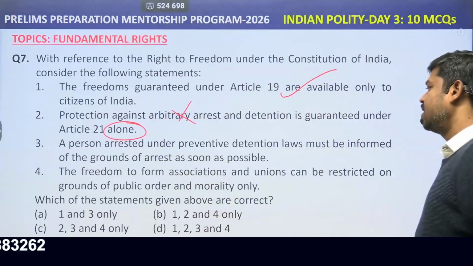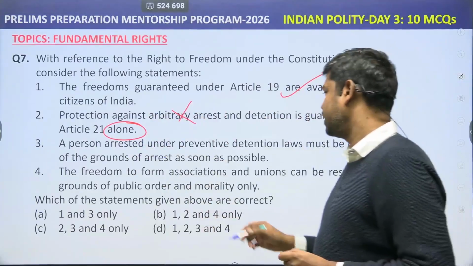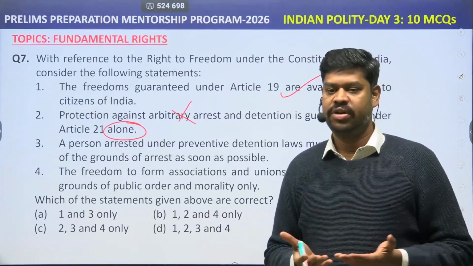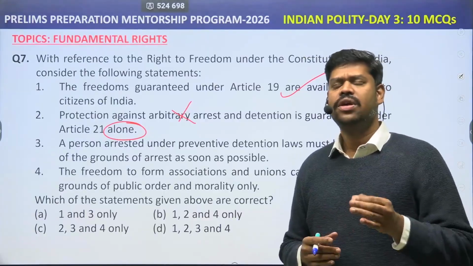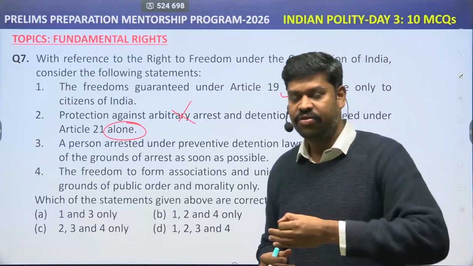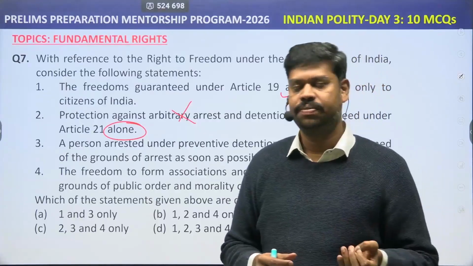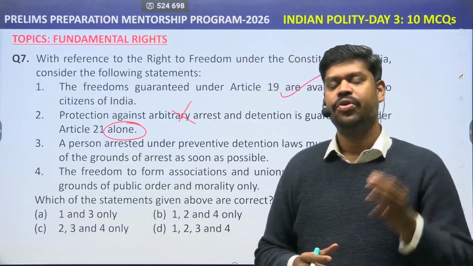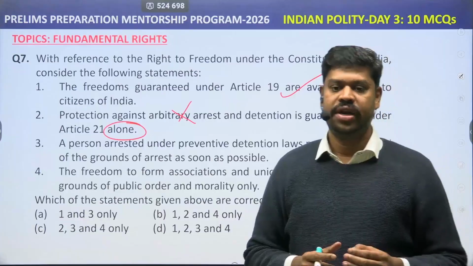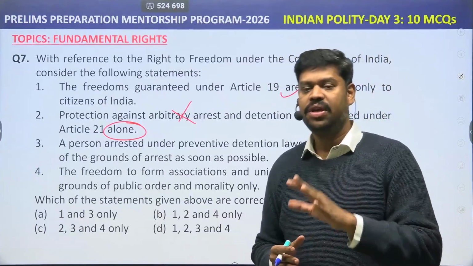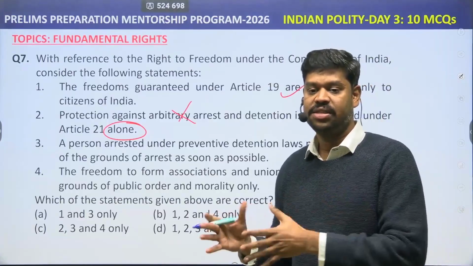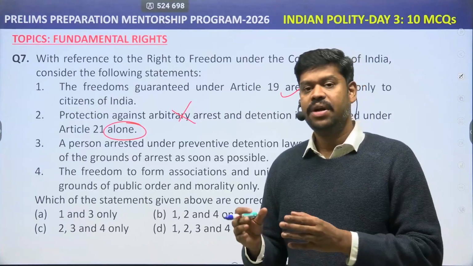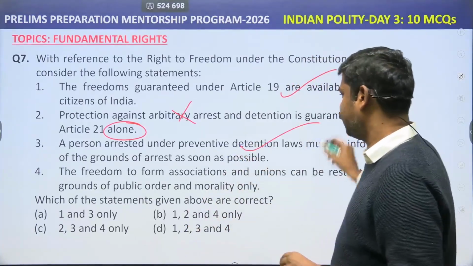A person arrested under the preventive detention laws must be informed of the grounds of arrest as soon as possible. In fact, a person detained in preventive detention should also be informed of the grounds of detention by the detaining authority, so that he can make a representation, although he does not have the right that a person in punitive detention has. But he shall also be informed of the grounds of arrest. That would enable him to make an appropriate representation to the detaining authority, but that may be withheld in certain cases involving public interest. So the detaining authority may not reveal, but mostly it has to be revealed. Therefore this particular statement is also true.